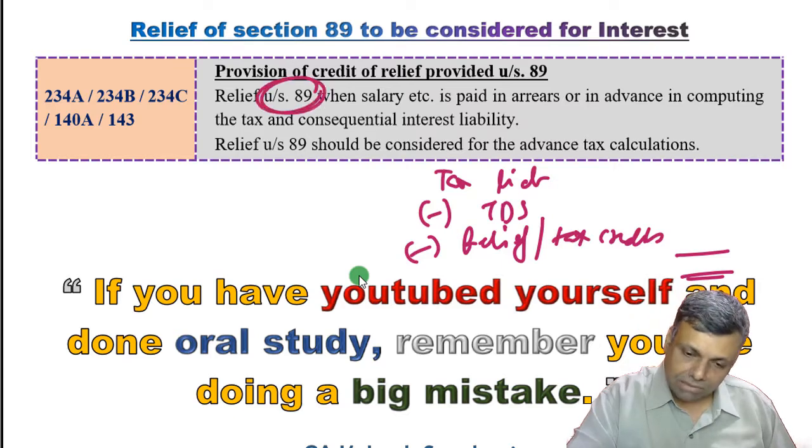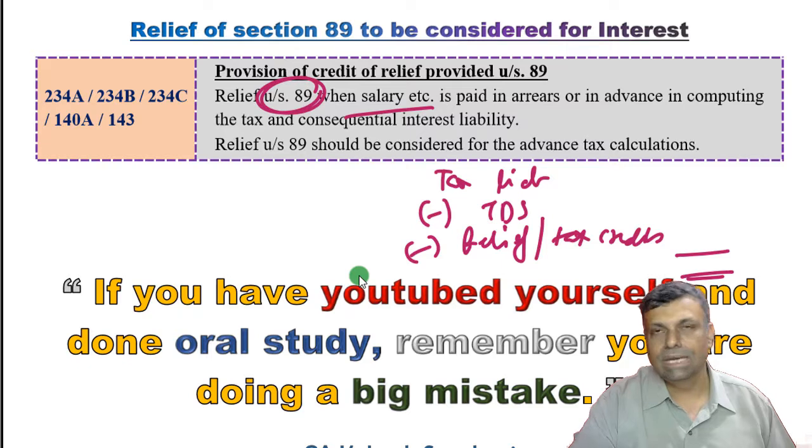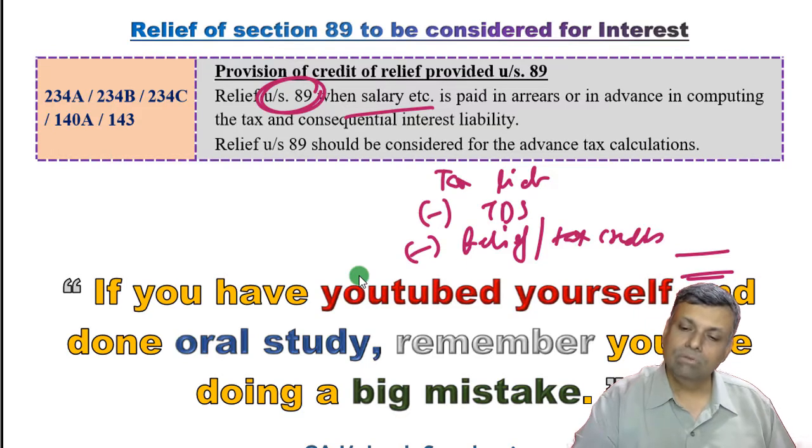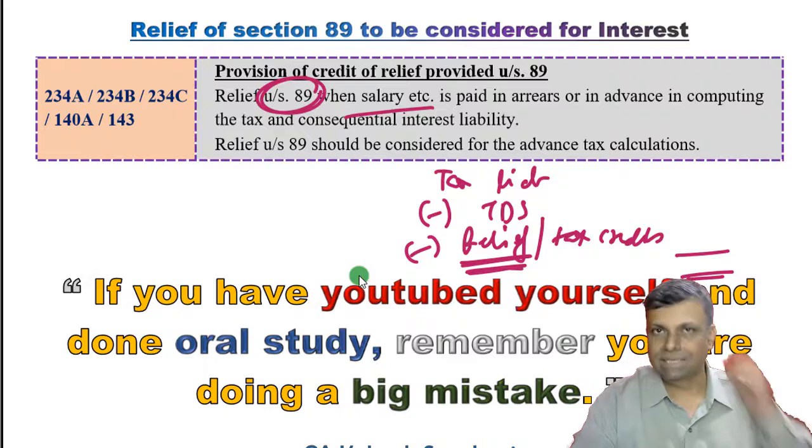Now, if there is any relief under section 89 with respect to salary accrued in a particular year but received in a particular year, a very special adjustment is already there. Now, that kind of relief will also have to be considered for the purpose of advance tax calculation.